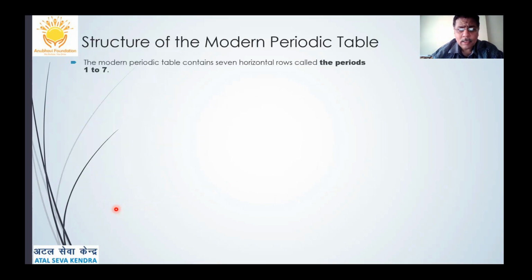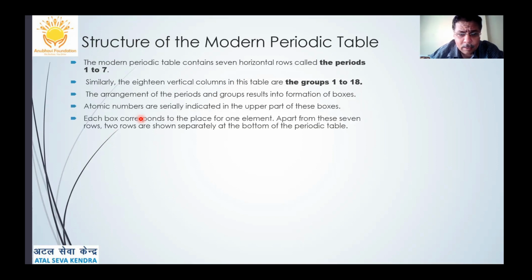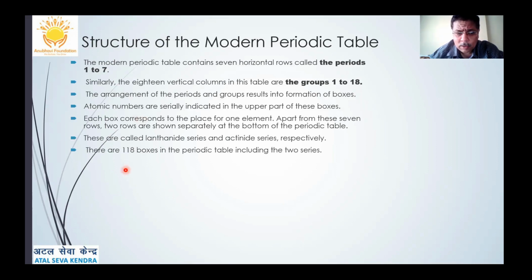So let's see the structure of the modern periodic table. The modern periodic table was like a small complex building with little small apartments, we can say. That is, the modern periodic table consists of 7 horizontal rows which are called periods, numbered from 1 to 7, and 18 vertical columns in the table as the groups 1 to 18. This arrangement of periods and groups results in the formation of boxes. Atomic numbers are serially indicated in the upper part of these boxes.